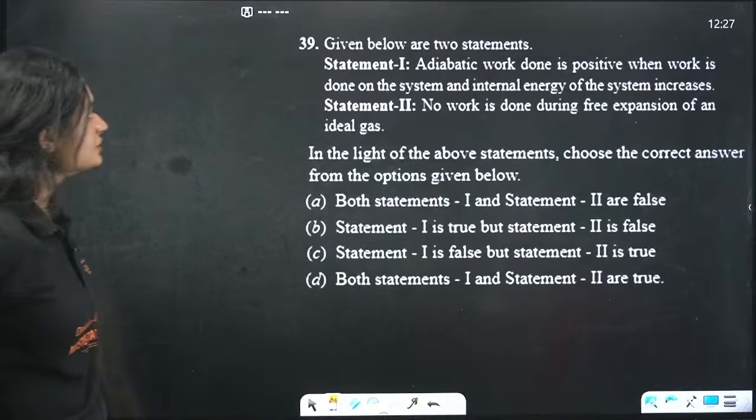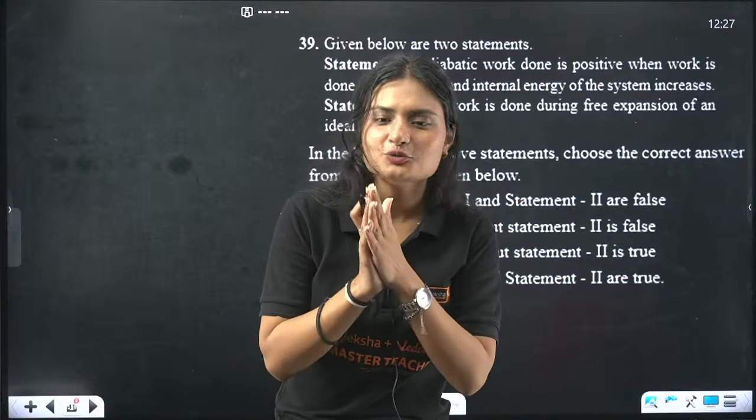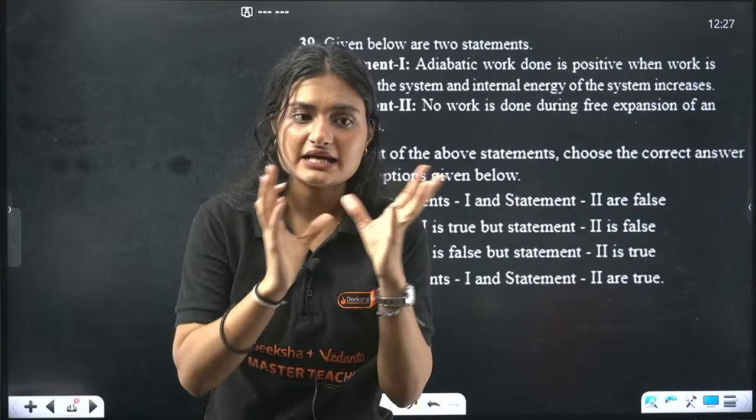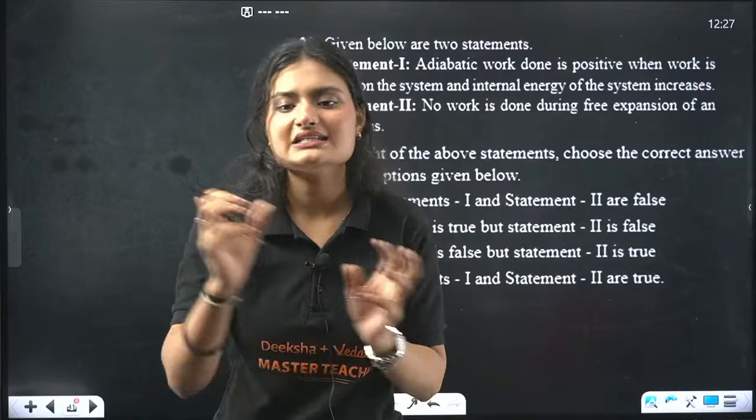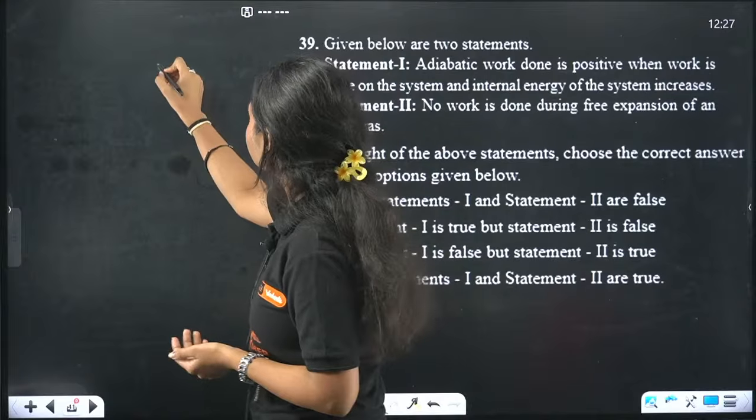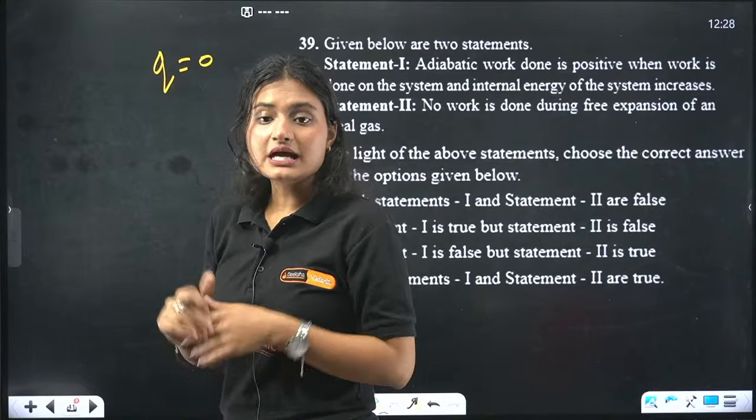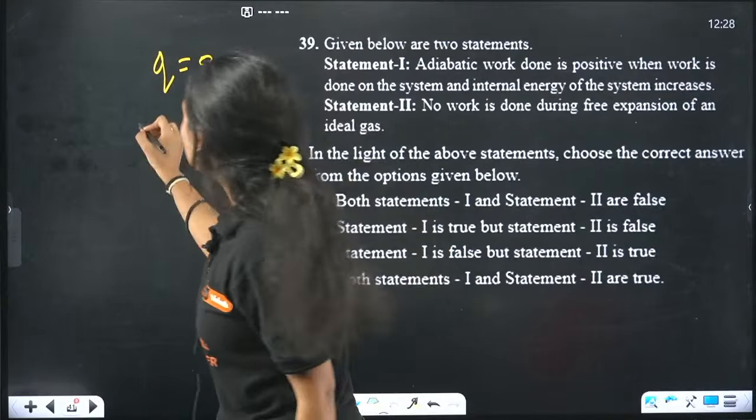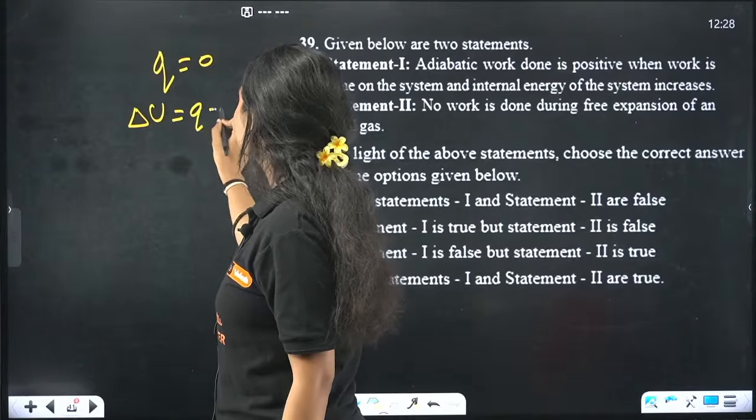Yes. Next question. Two statements are given. Adiabatic work done. Okay, I'll tell you one interesting thing. What is adiabatic process? An adiabatic process happens when there is no exchange of heat between the system and the surrounding. So that means Q is 0. And according to first law of thermodynamics, which I think all of us know, the change in internal energy is equal to heat plus work.